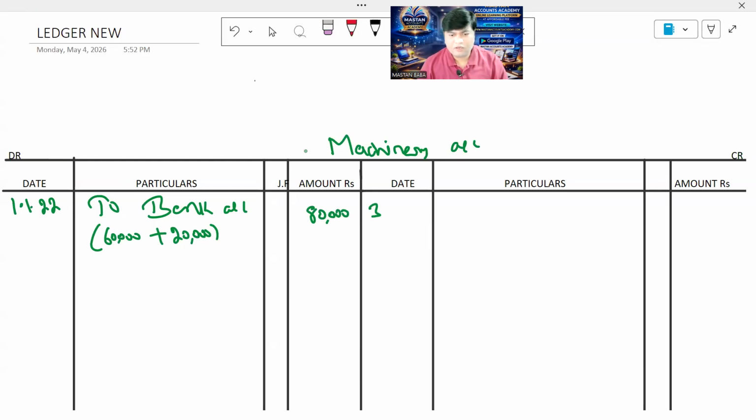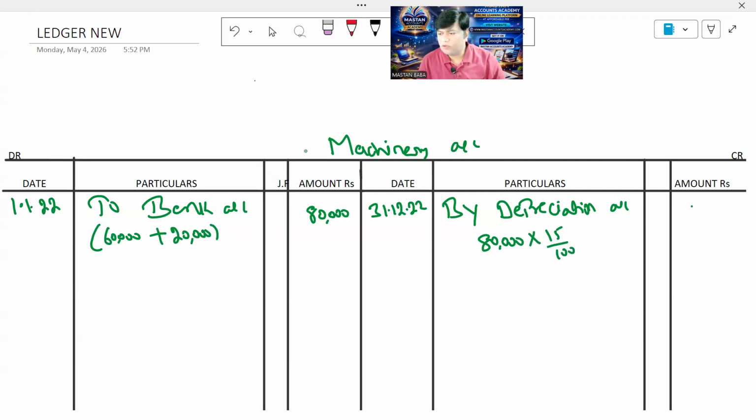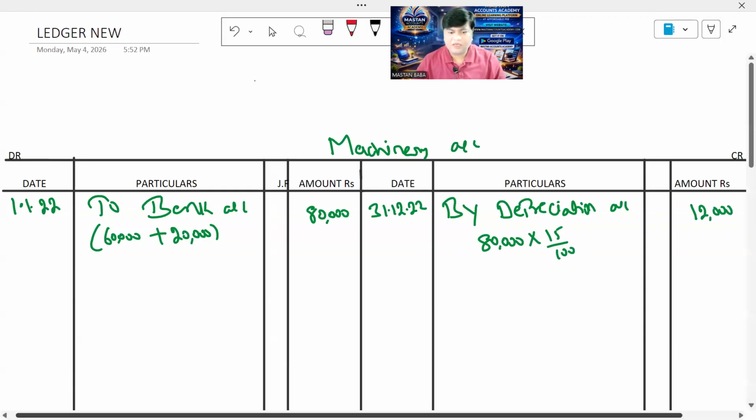They are following the calendar year. So 31st December 2022, by depreciation account. On 80,000 calculate 15%. Dear students, 80,000 the 10% is 8,000, 5% is 4,000. So it comes to 12,000 rupees. Just balance the account.